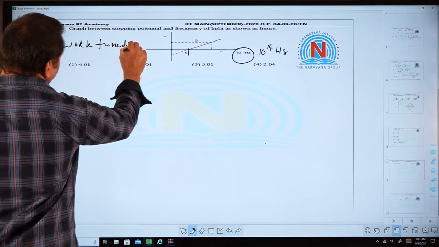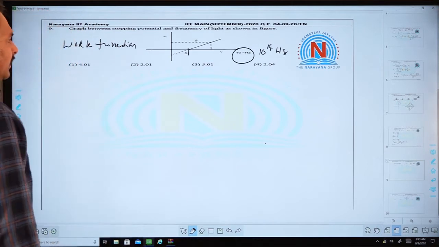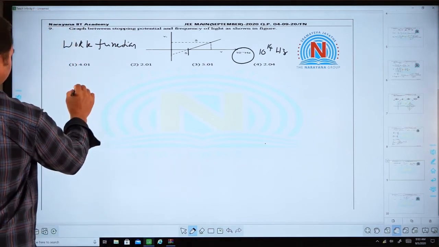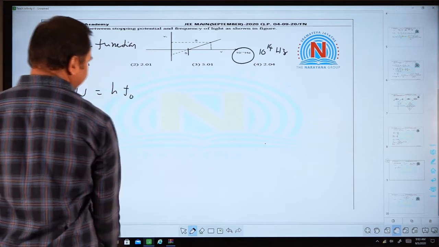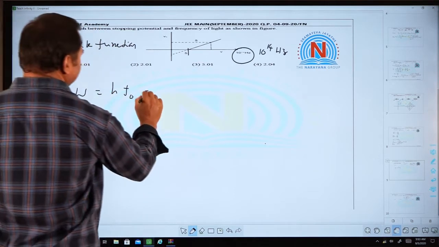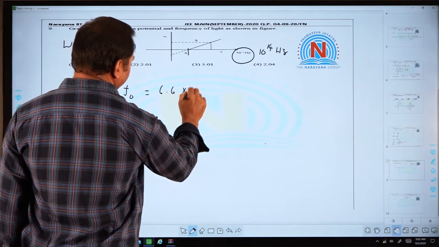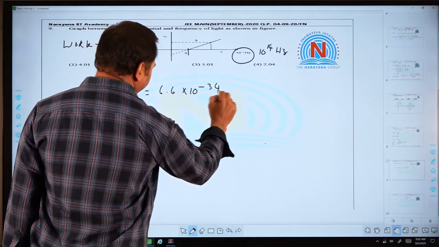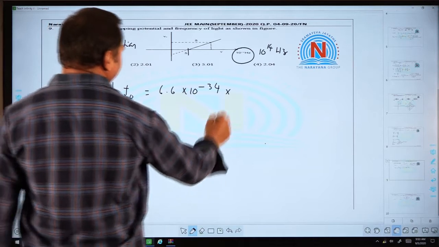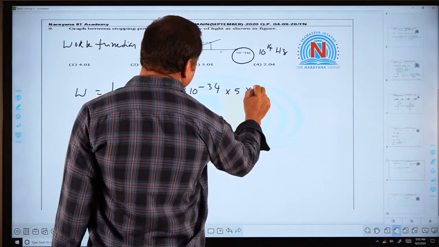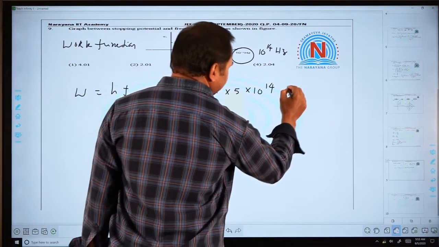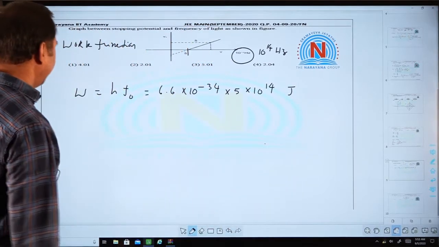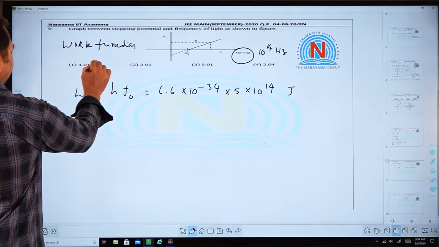So we have to find out the work function, which is nothing but h f naught. h is 6.6 into 10 to the power minus 34, and f naught is 5 times 10 to the power 14. It will be in joules, but we require electron volts, as the options are in electron volts.